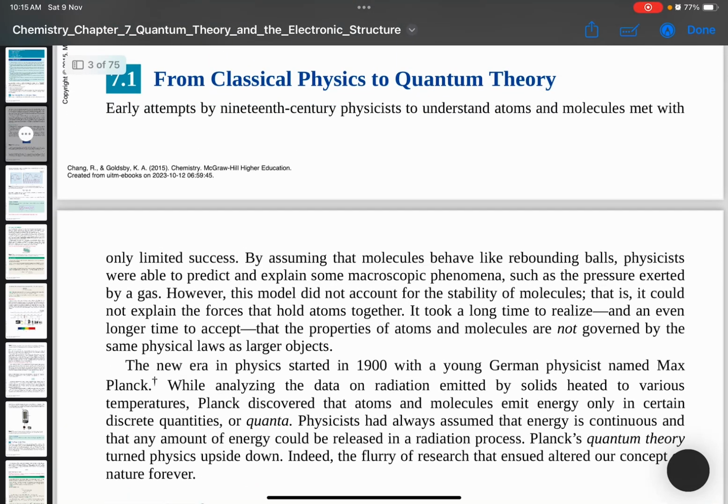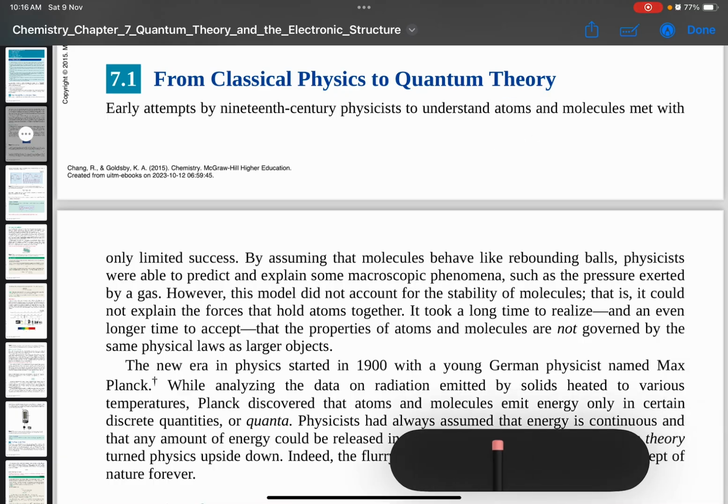Okay, Bismillahirrahmanirrahim. Dalam video ni, I just want to summarize the important equation for chapter 2. So the first thing that we need to understand, we want to describe about atom.